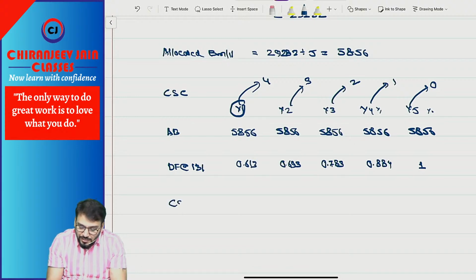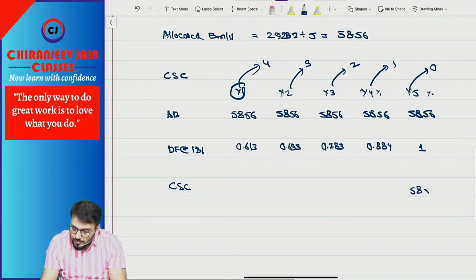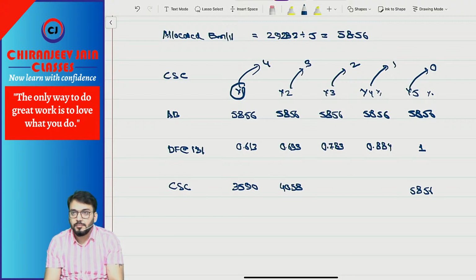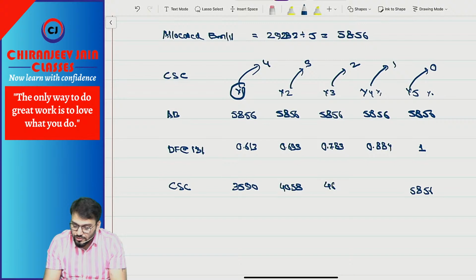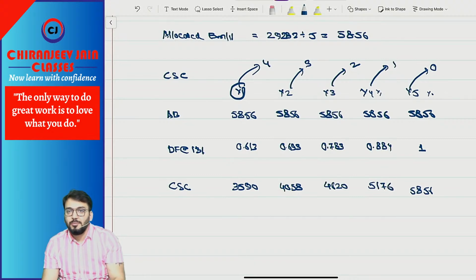Now can you find out the current service cost? 3590, 4058, 4620, 5176. This becomes the current service cost.